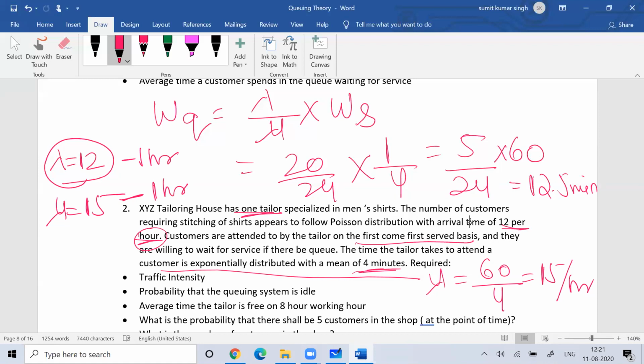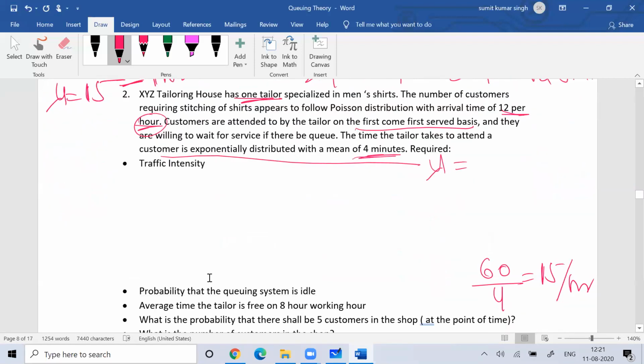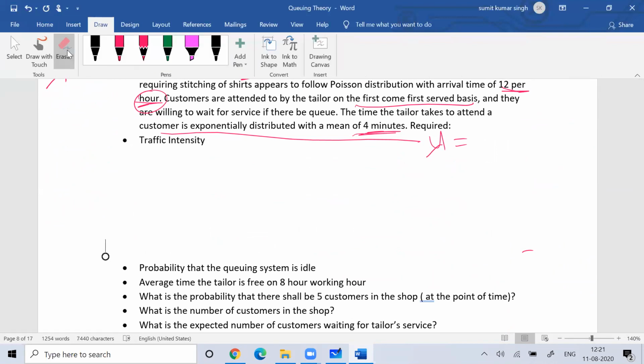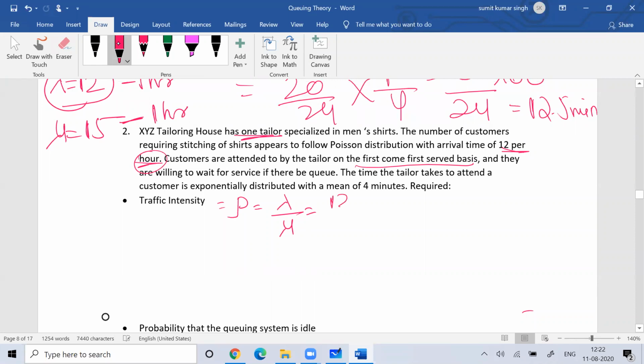Fine. The first problem is, what is the traffic intensity? Very easy. I hope you understood that this calculation is about lambda and mu. Traffic intensity is lambda by mu. Lambda is 12 and mu is 15. This is 4 by 5, or 0.8. So this is the traffic intensity.